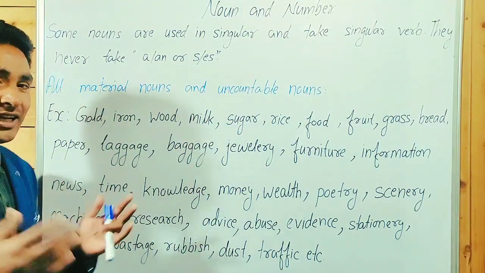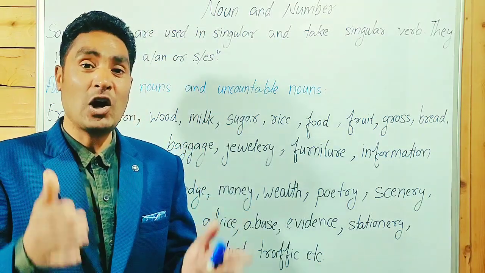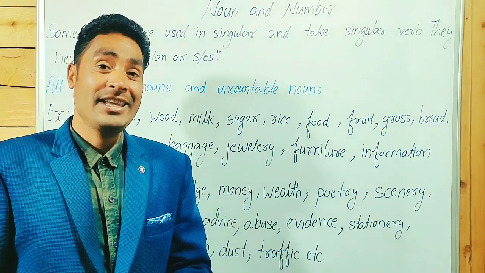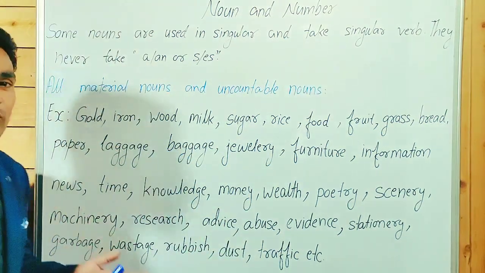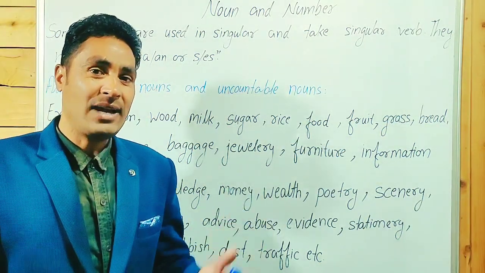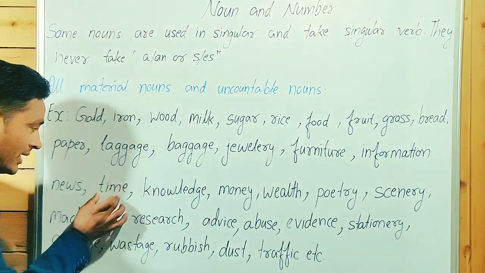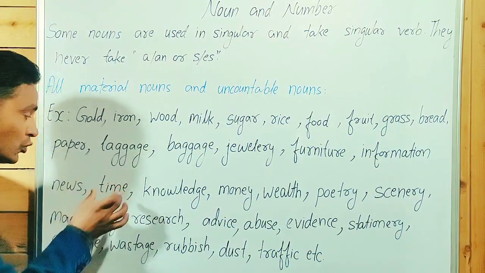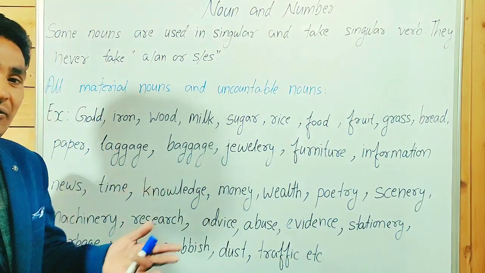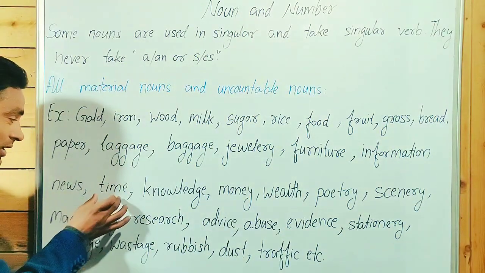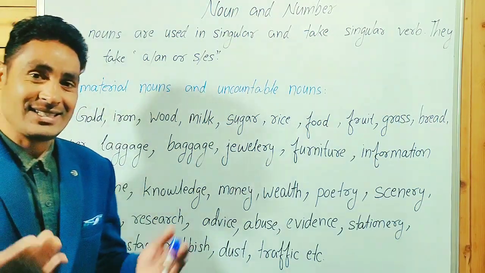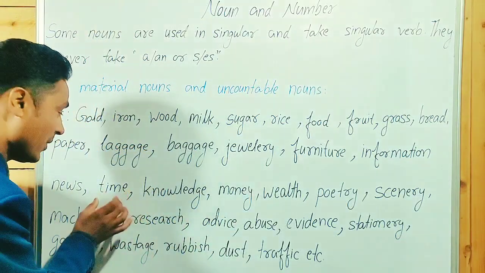Time cannot be counted. You can count seconds, minutes, hours, days, weeks, years, but not time. One time, two times? No. Sometimes we write two times, many times. How many times? That is different. But one time, no. You can count 1 second, 2 seconds, 1 minute, 5 minutes, 2 hours, 5 years, but not time.